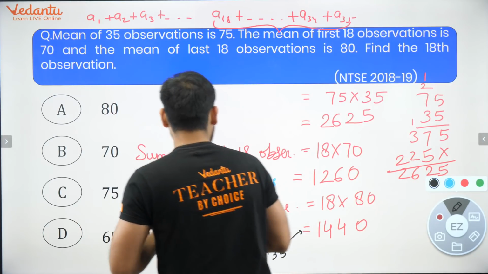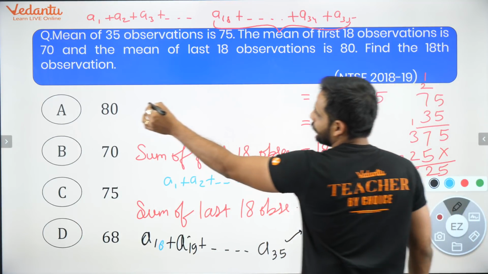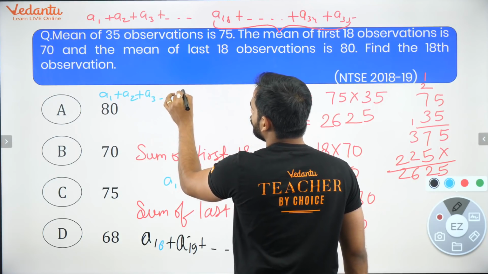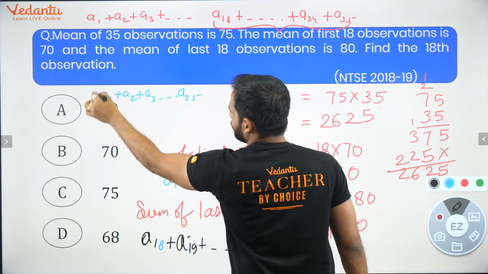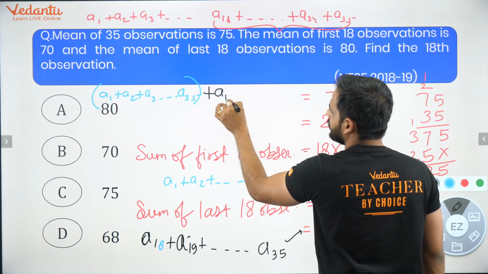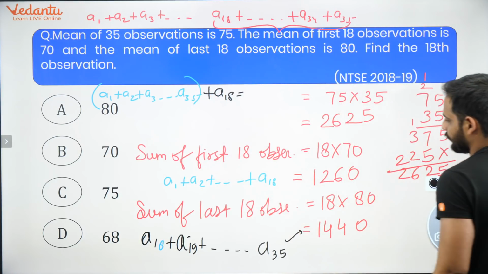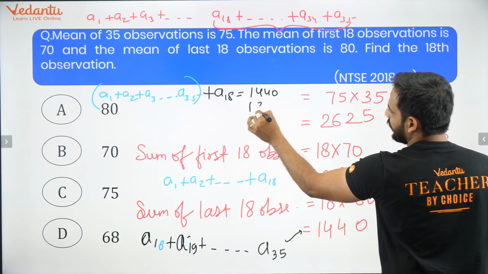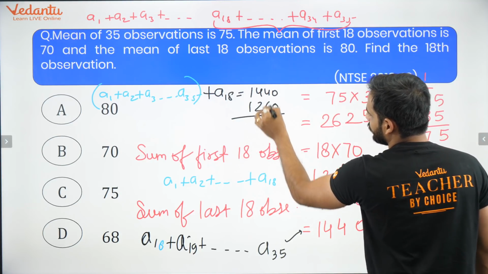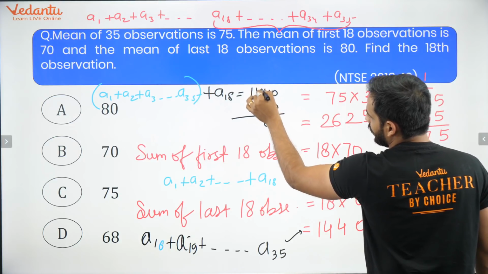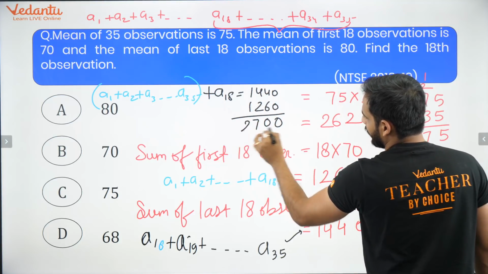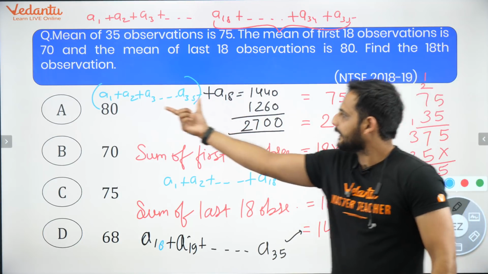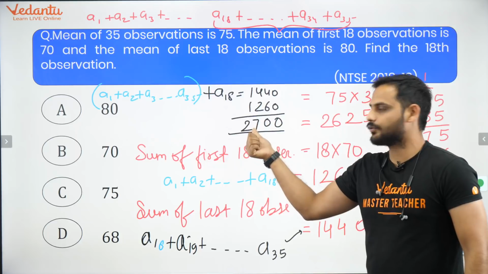So I can say that if I add these two, A1 plus A2 plus A3 up to A35 plus A18 should be equal to this part 1440 plus 1260. So you'll be getting 2700. This is the sum of A1 to A35 plus A18, which is 2700.